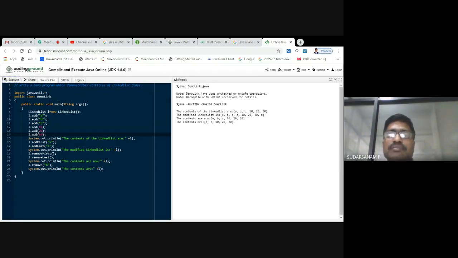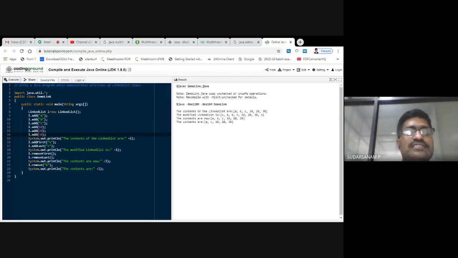Suppose I'm having one name and one register number. The register number, if you take 1 to 20, 1, 2, 3, 4, is one data type, and the name is another data type. Two variables you have to add to the linked list directly there. So that is what we used to do in C, C++. But here you have the advantages in Java. The way is very simple, writing the code also simple. So linked list, if you know the structure of Java, you can write it easily. Just create the object for this linked list. Once you create the object, using that object, you add the elements, that's it.